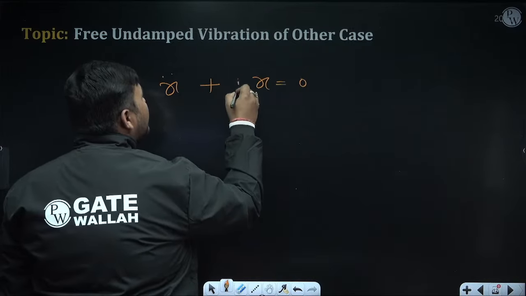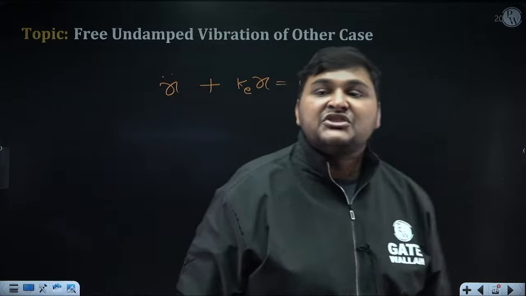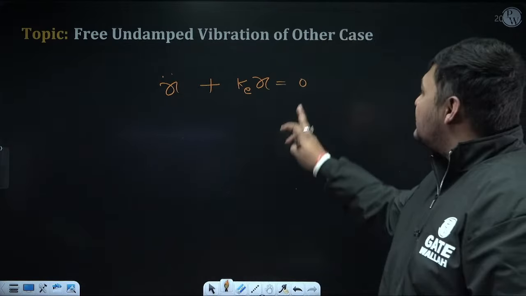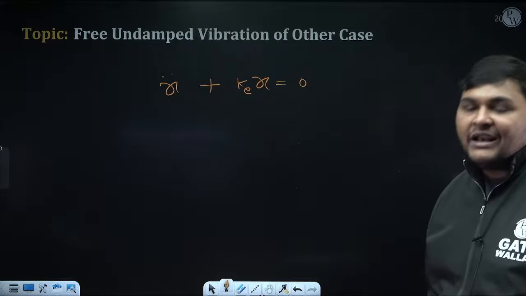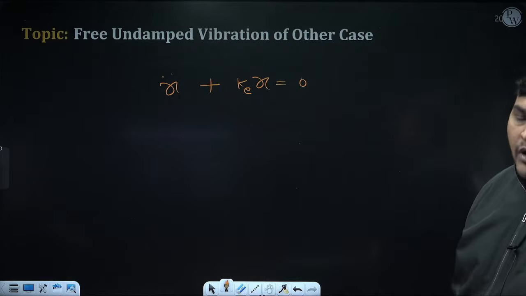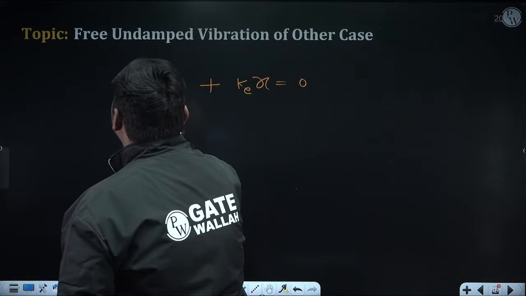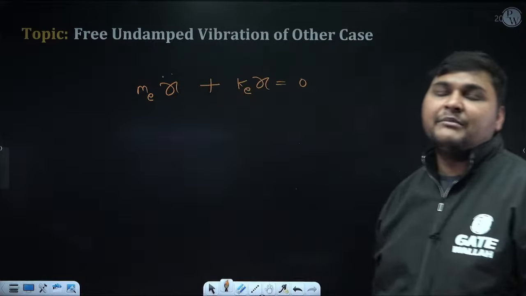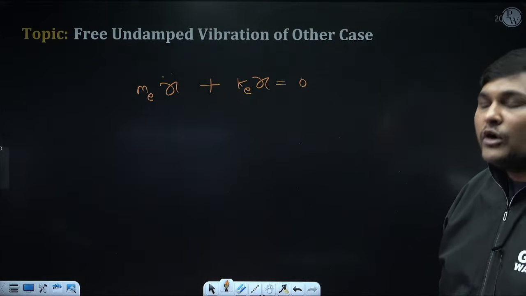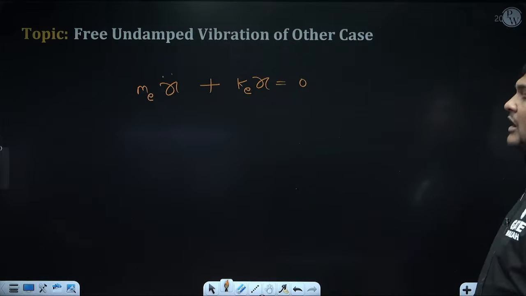Suppose right now the coefficient of x I am denoting as ke, but don't say k is stiffness. ke is just the coefficient of x. For the general case, ke is equal to k, but what will be ke for the other case, that will come to know after derivation. Similarly, the coefficient of x double dot I am denoting as me. me is not necessarily mass, it can be mass, it can be mass moment of inertia also. For the general case, me is equal to m. For the other case, what is me, that will come to know after derivation.